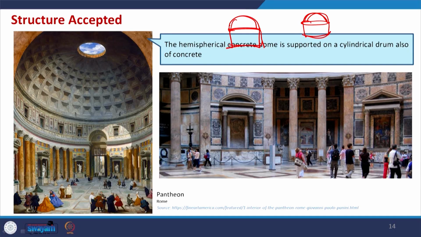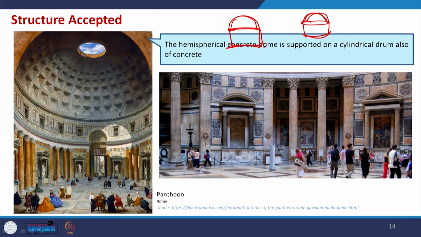But how is it being supported? Let us see. This is a painting of the Pantheon, where you see that this is basically a dome placed on a cylinder. So, a very simplistic